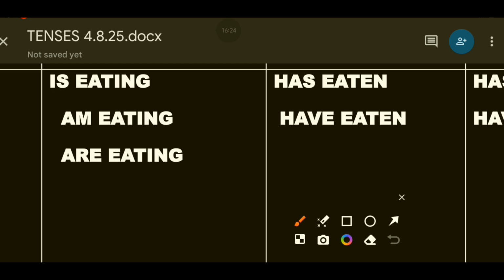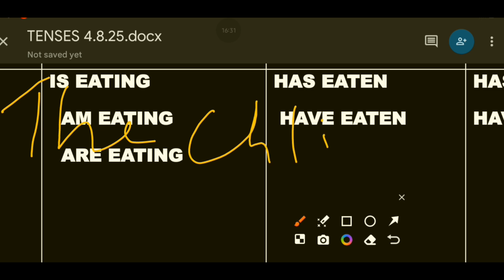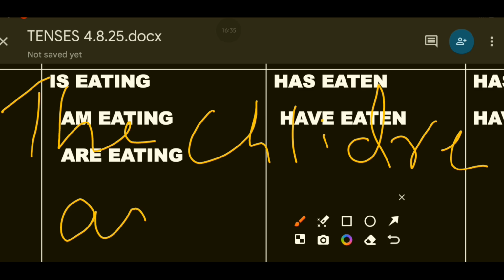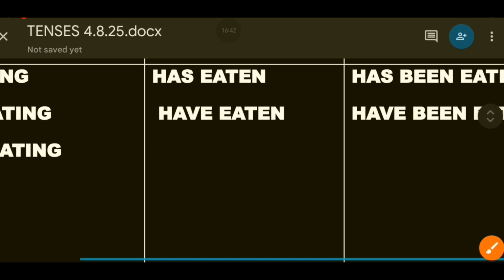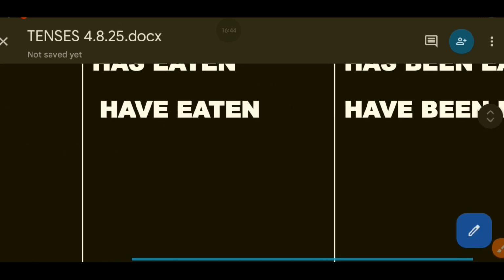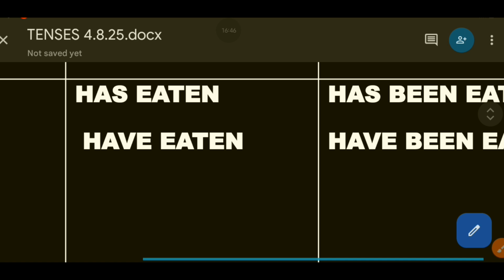The children are eating, because children means plural. So this way it is going to work. Now what about this one, has eaten or have eaten? Now how does it work?